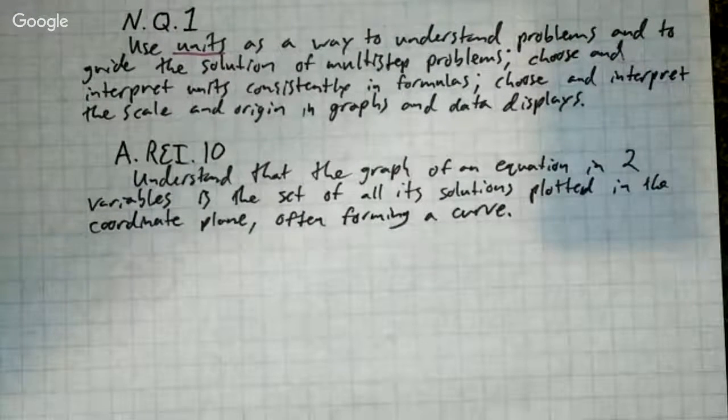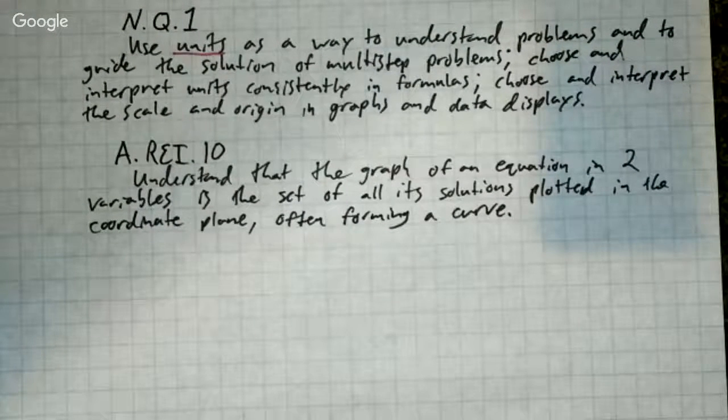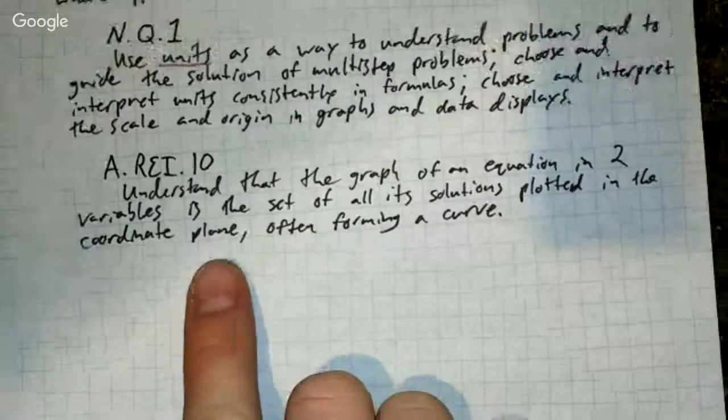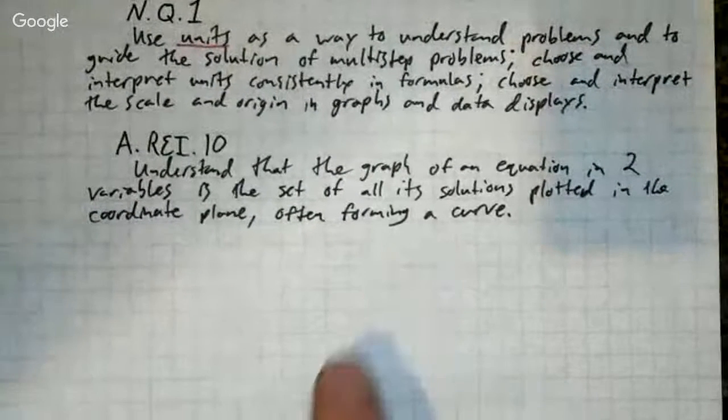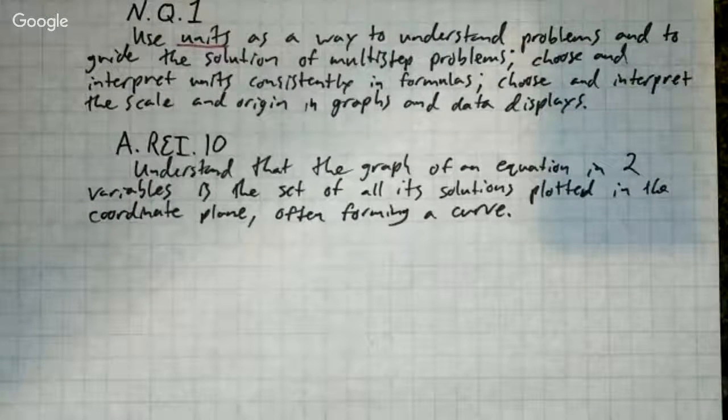I believe actually our last lesson used this one. But this one's telling us that we need to understand that a graph of an equation in 2 variables, which remember means x and y variables, is the set of all its solutions. So you just plot the solutions on a graph. It will show you the solutions, and sometimes it will form a curve. A curve, remember, can be a straight line.